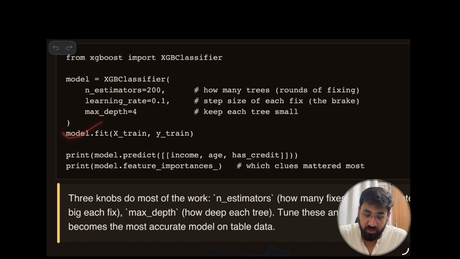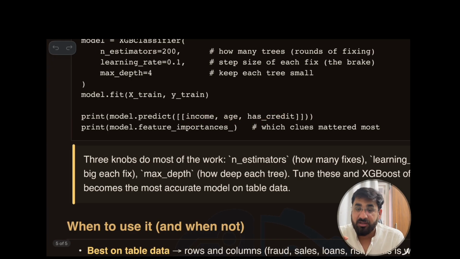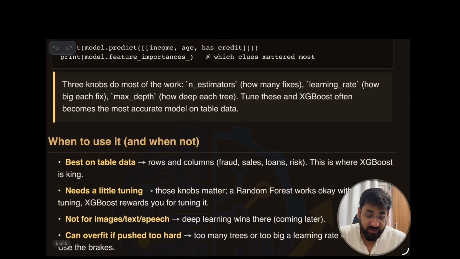Now train the model. The model will learn the pattern genuinely, and after that we provide our input features, income, age and credit, to predict, and now it will tell whether that person should be given a loan or not. And we can also get feature importance, and find which is the most important clue that we can present to our boss, that sir, listen, this was the important thing in the model, and based on this the model predicted the decision. That creates accountability.